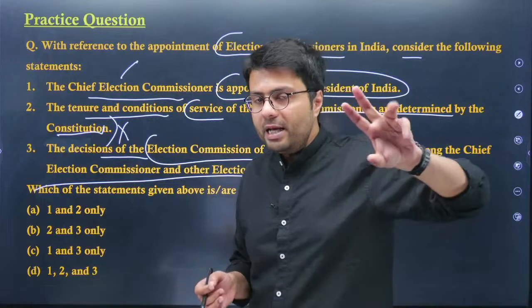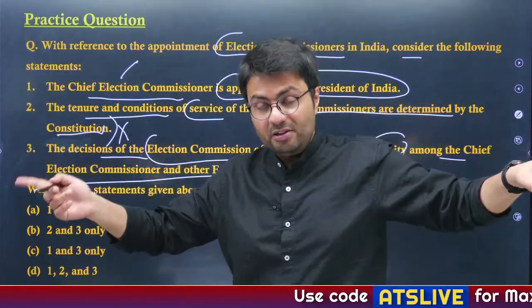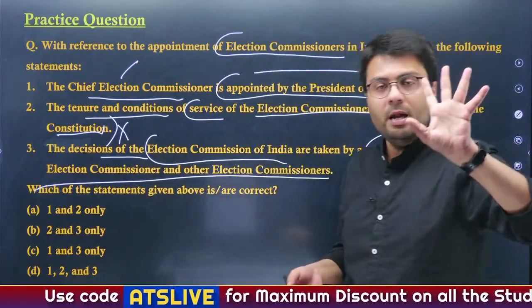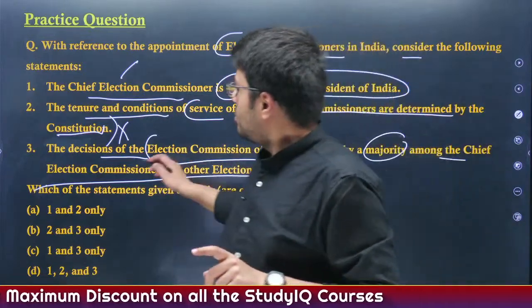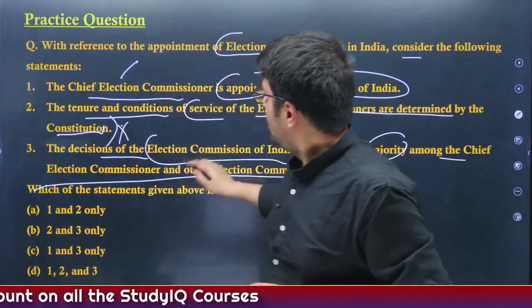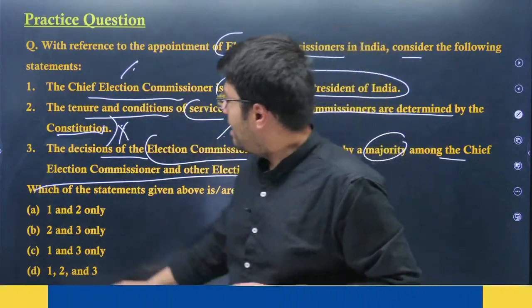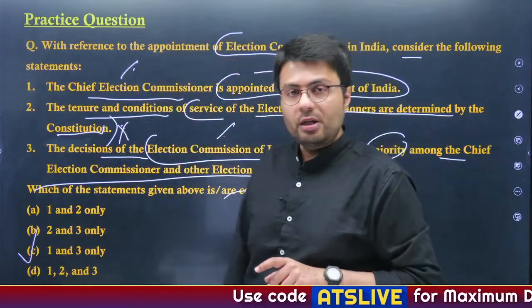So, if 2 election commissioners want to make a particular decision and this is disagreed with by the CEC, then the decision of the 2 election commissioners will prevail, just because it is a majority decision. Okay. So, first incorrect, second incorrect, third right, and we have to identify the correct statements. Option C here is the right answer. Understood?